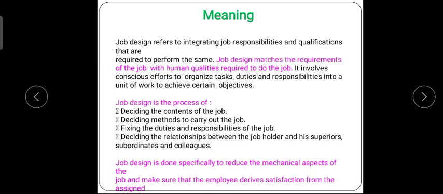As I said, there are two types of job designs, that is traditional job design and the modern, that is motivational job design. These are the techniques which each and every organization uses while doing the job. These are the strategies they use, because they want their employees to stay with them and complete the task.